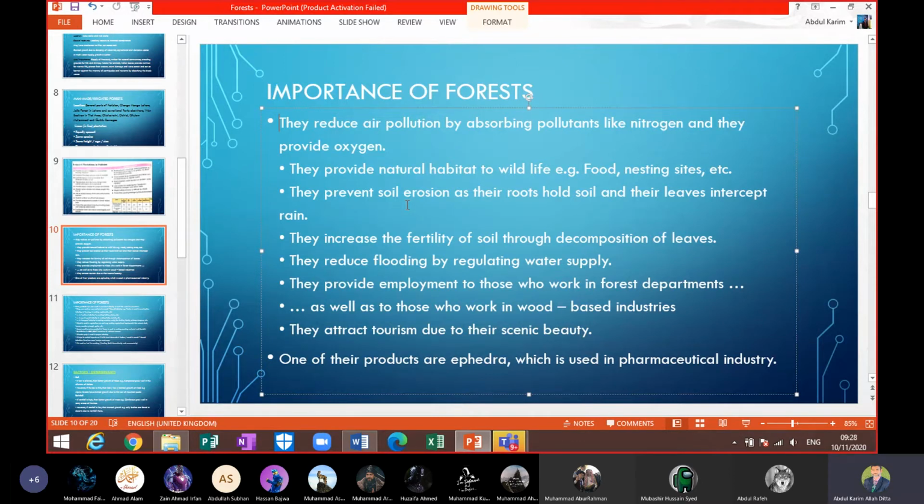Leaves intercept rain. Where we have a lot of trees, they can reduce the air temperature better. Because if the ground is heated, then the air is heated more. But as they are growing in large number and in dense farm area, they don't let the sun's heat reach the ground.